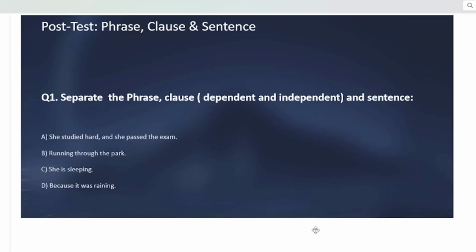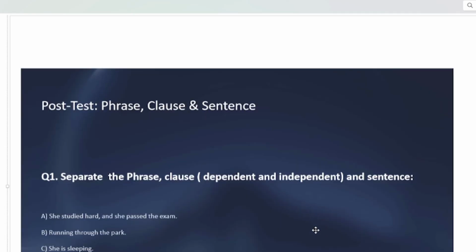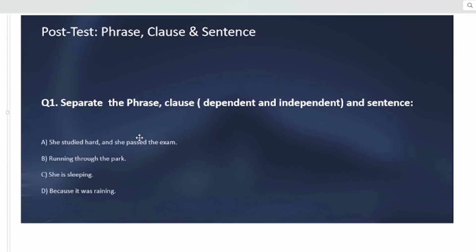Now it's time to test your knowledge about clause, phrase, and sentence. What you have to do: there are four options given below, and you have to separate these options by writing the name of these parts of a sentence. Separate the phrase, clause, dependent or independent, and sentence. You have to separate independent and dependent clauses, phrase, and sentence. All right, that's all for today.